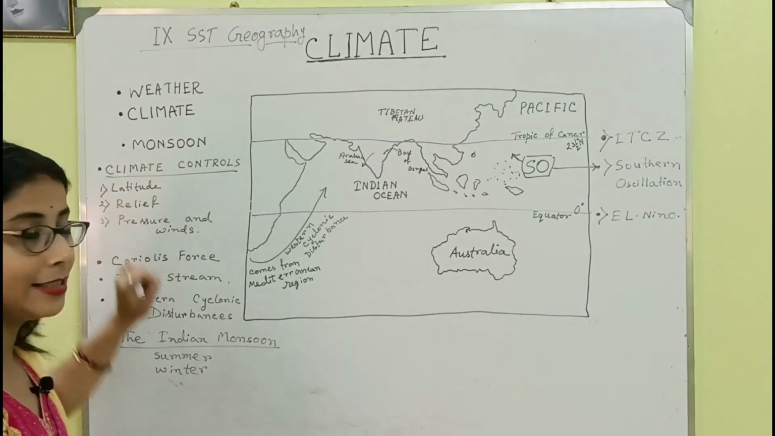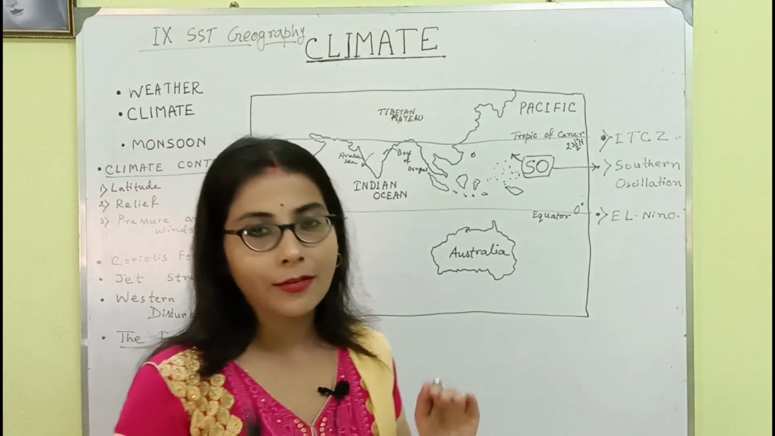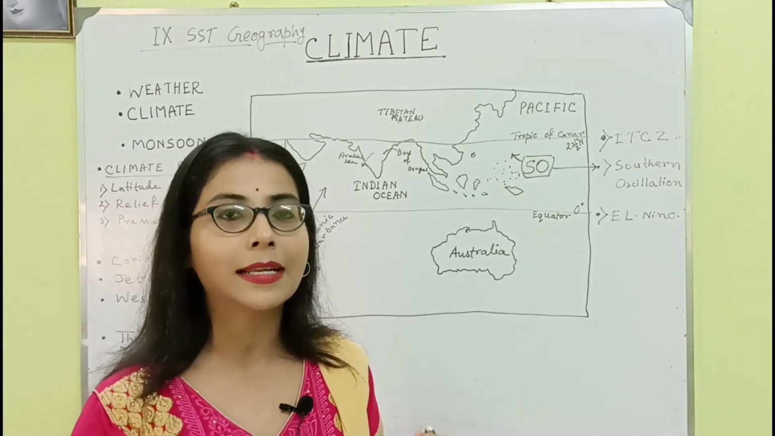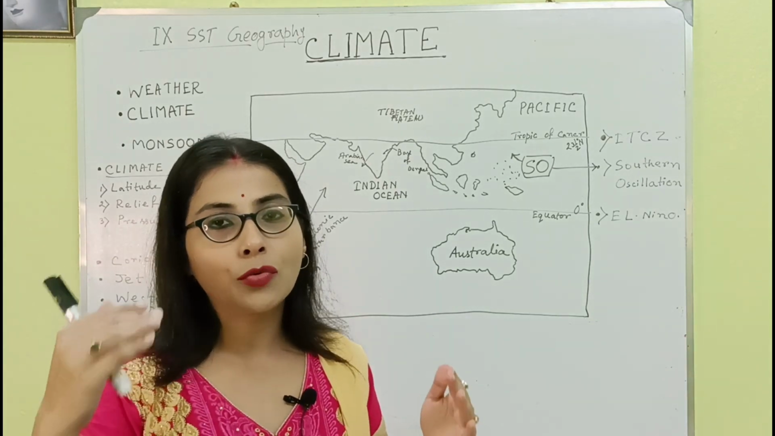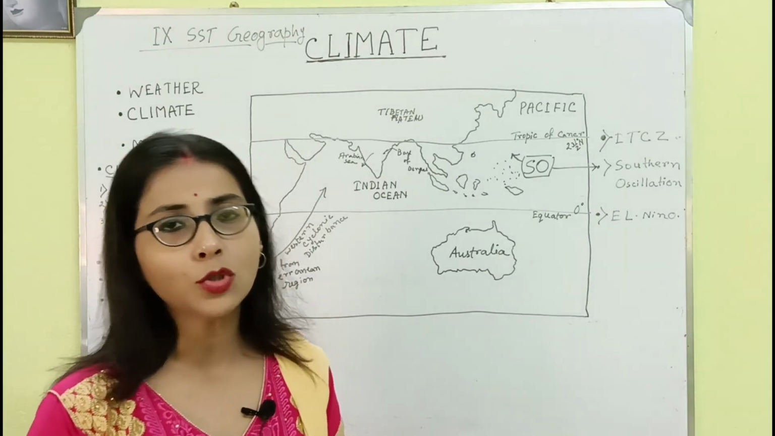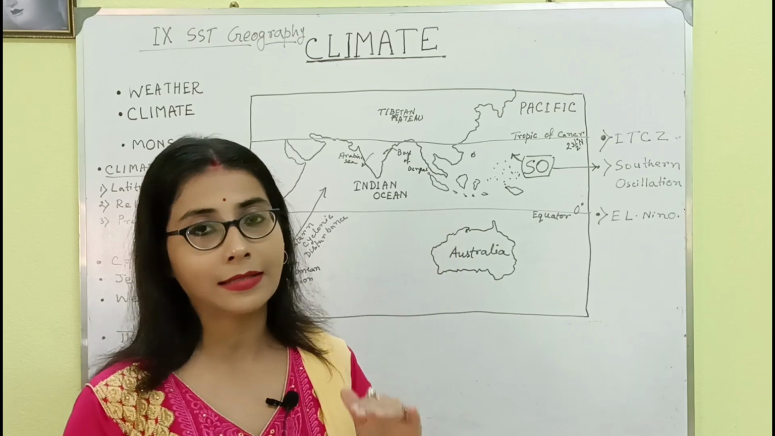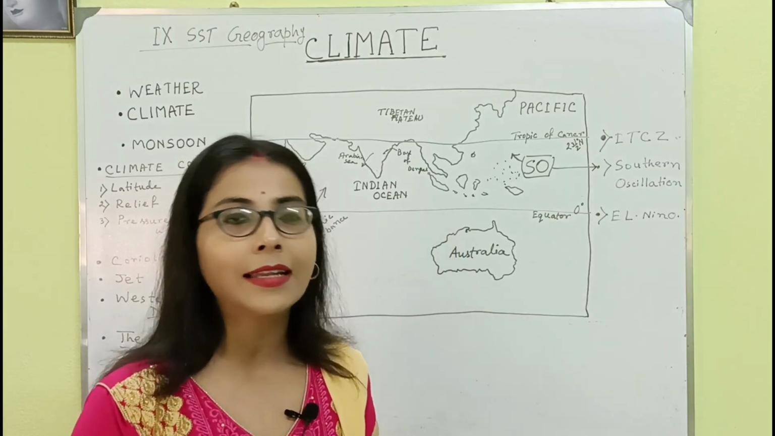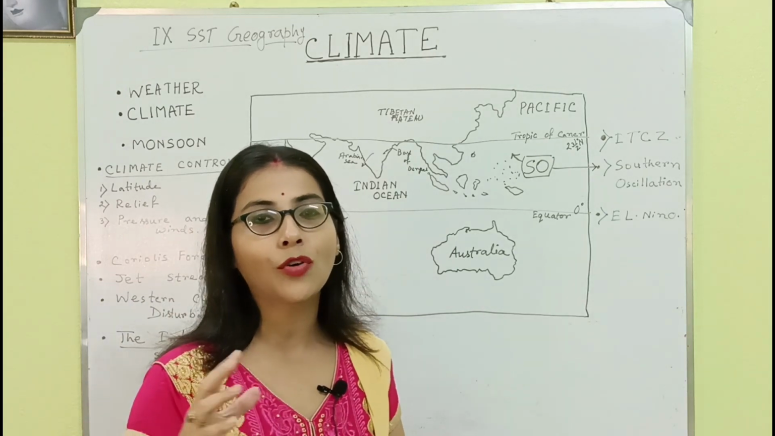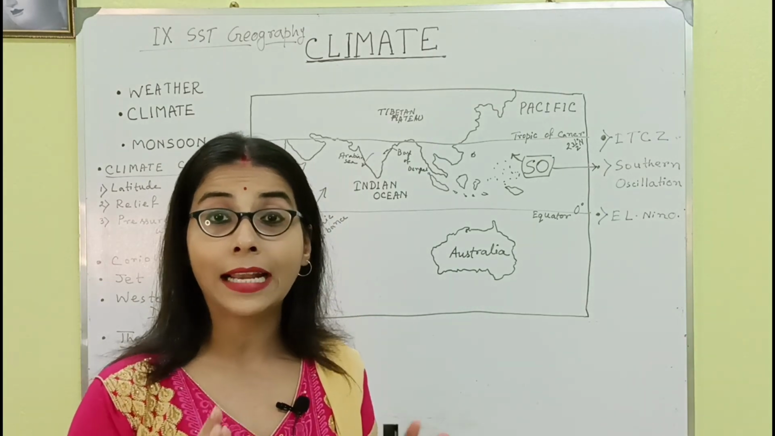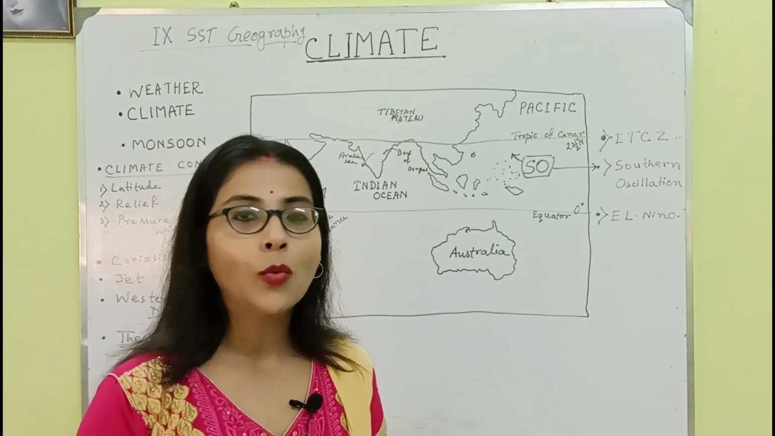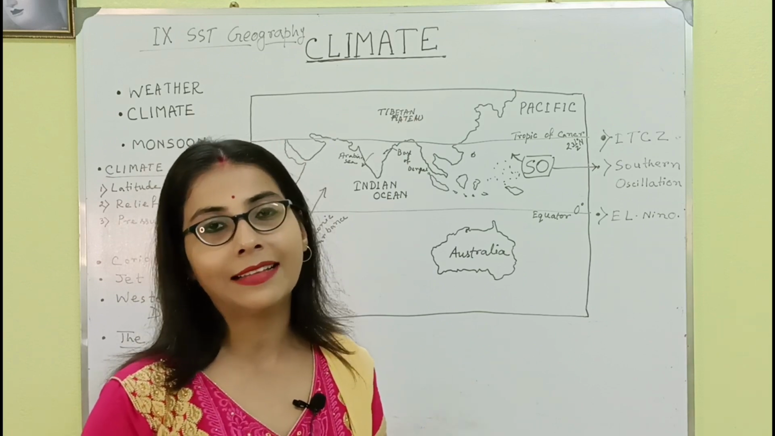Now first is latitude. Latitude means from 0 degree at the equator, going to the northern hemisphere and southern hemisphere, 1, 2, 3, 4, up to 90 degrees north and 90 degrees south. So whenever we go north and south from the equator, the sun gives its rays very slantingly, and that's why near the zone of the equator the temperature is very high.